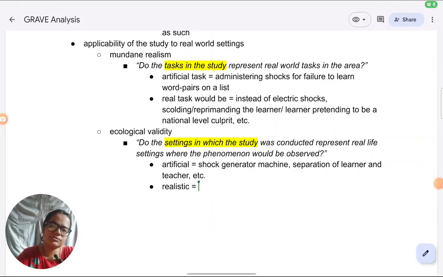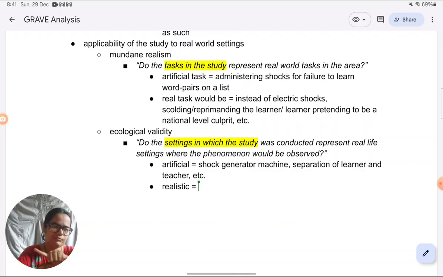Recently, I've come across students telling me that their teachers are not allowing them to give examples beyond what is given in the book. So they can say something like the shock generator machine is fake, but they cannot give an example of what would be more realistic. It can be some teachers' personal opinion that that should not be done, but I would suggest that you always specify what would be more realistic.